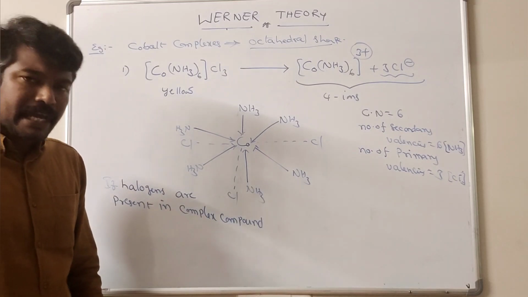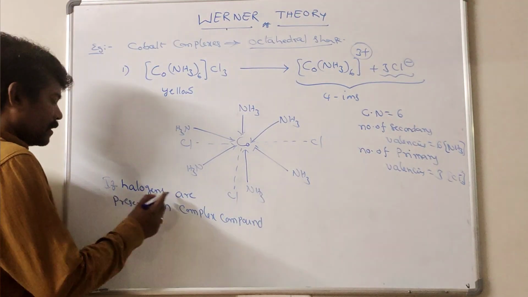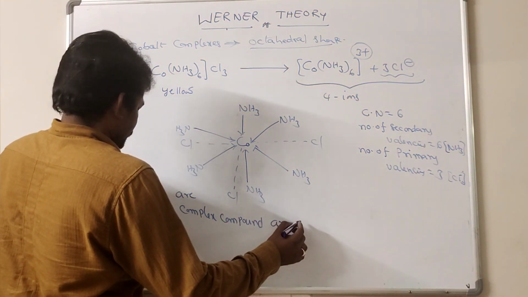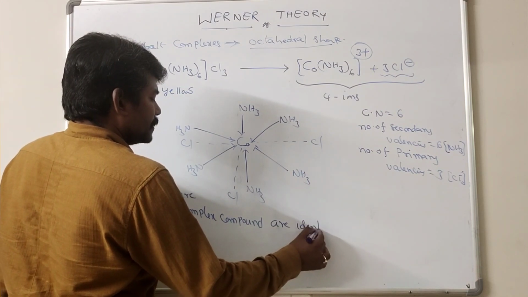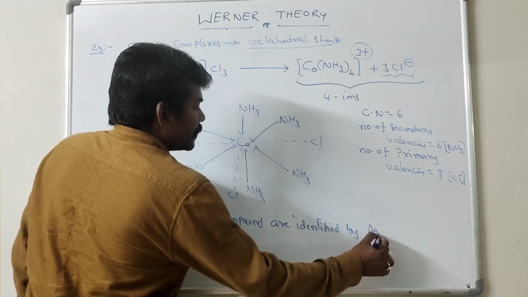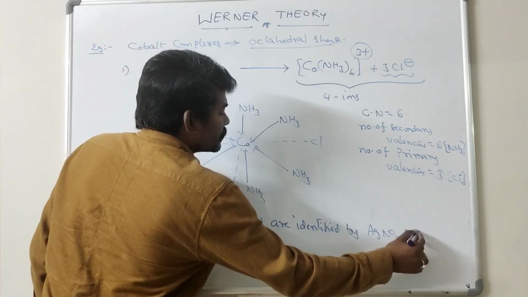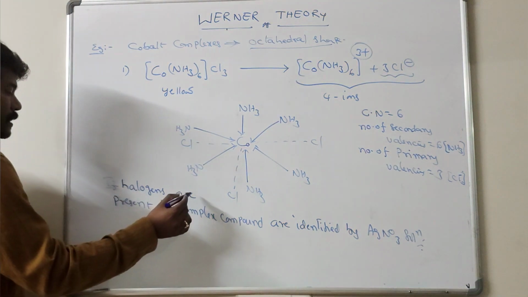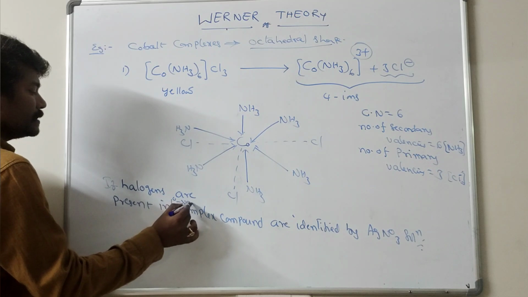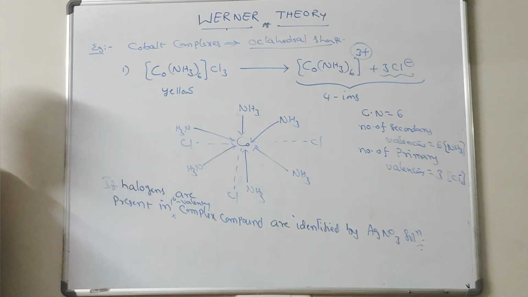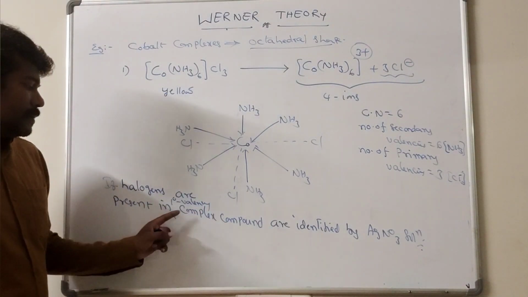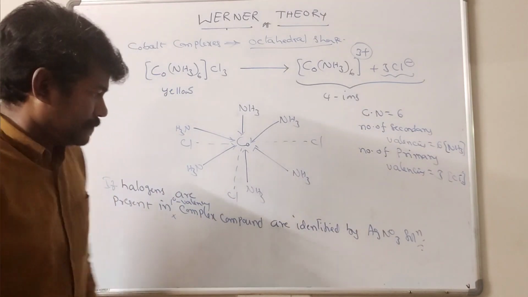We can find them out by using the reagent silver nitrate. The halogens present in a complex compound are identified by AgNO3 solution. Halogens present in primary valency react with the silver nitrate solution.